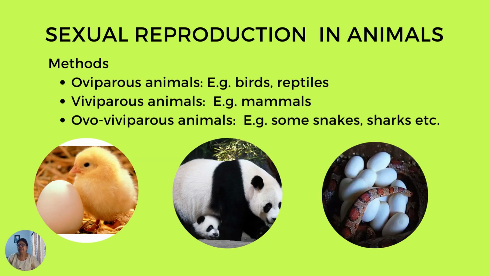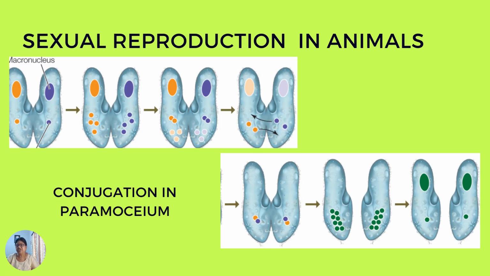Oviparous animals reproduce by laying eggs that are hatched. Here, birds and reptiles are oviparous. Viviparous animals reproduce by giving direct birth to young ones that developed inside the body of the parent. Example, mammals. Ovoviviparous animals produce young ones by means of eggs which are hatched within the body of the parent. Example, some snakes and sharks.